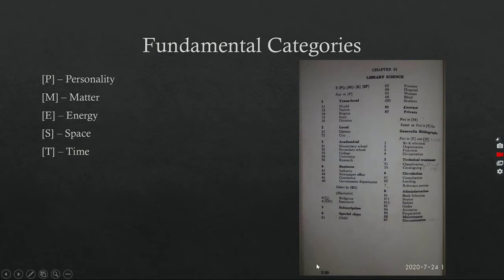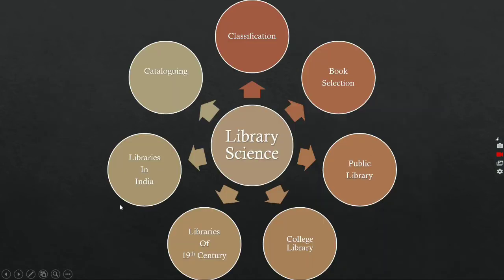Here you can see in this slide, library science deals with many isolate ideas. Likewise, classification, book selection, public library, college library, library of the 19th century, libraries in India, cataloging. There are many other isolate ideas, such as reference services.